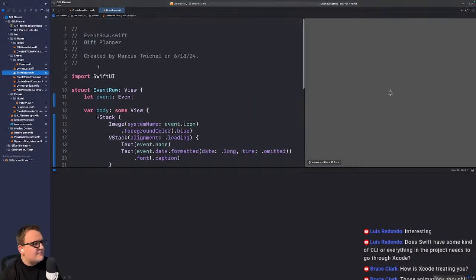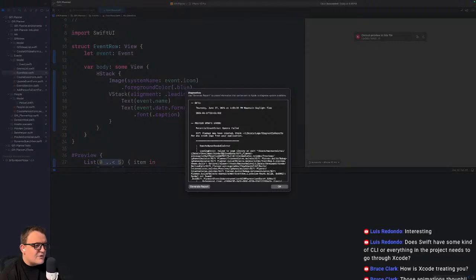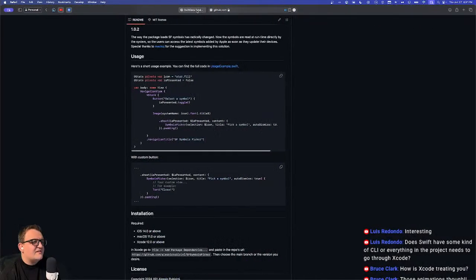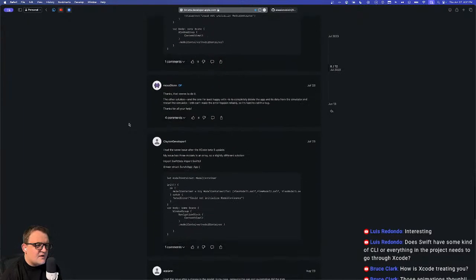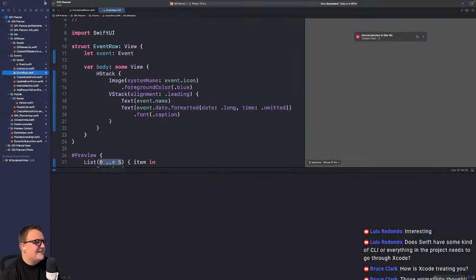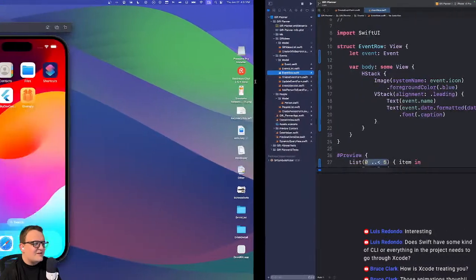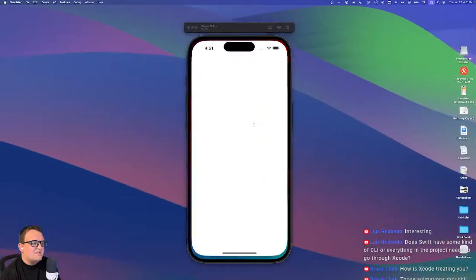Can I render an event row? Let's see. I'm not sure. Yeah, I guess I can't. Remote human readable error. That doesn't even make any sense. Completely delete the app and its data from the simulator and restart the simulator. Great. I'll try rerunning. I think it runs on the simulator fine. We're building. Yeah, build succeeded. Build's fine.